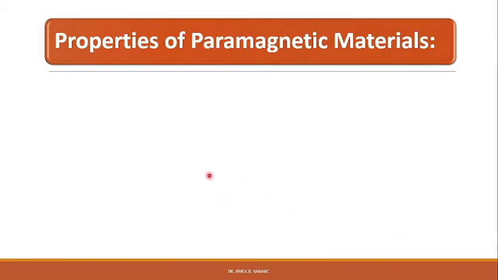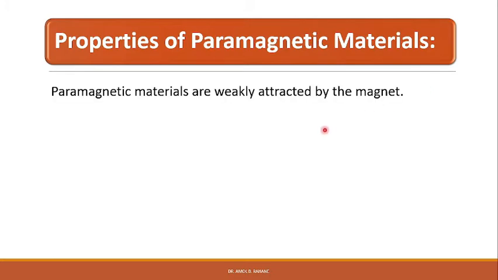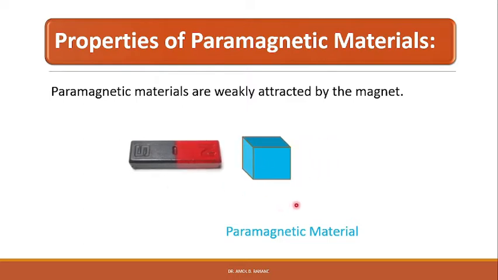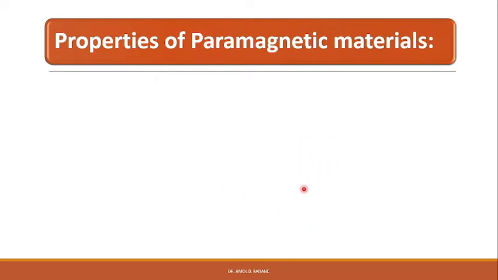Let us study the properties of paramagnetic materials. Paramagnetic materials are weakly attracted by a magnet. When a piece of paramagnetic material is placed in a magnetic field, it will be attracted towards the magnet. So they are weakly attracted by the magnet.